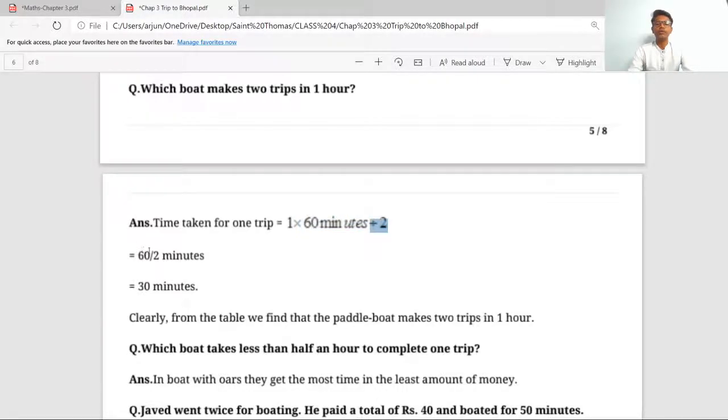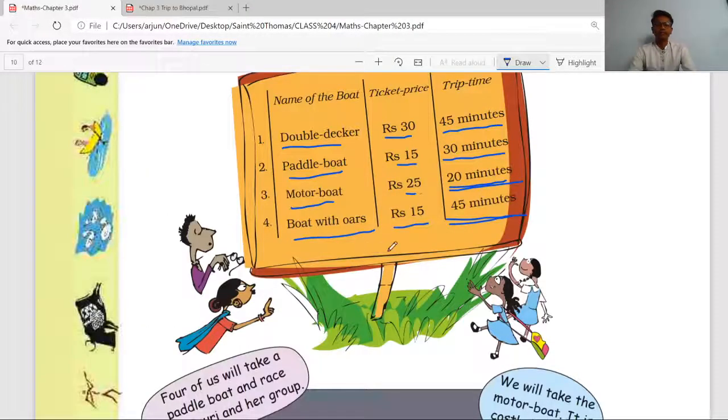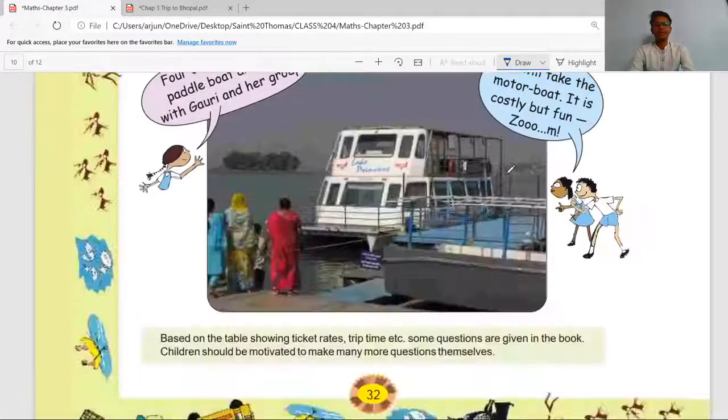So 60 divided by 2 is 30. So the boat which takes 30 minutes for a single trip can complete two trips in 1 hour. Clearly from the table, we find that the paddle boats make two trips in 1 hour. The paddle boats, which have a trip time of 30 minutes, can complete two trips in 1 hour.